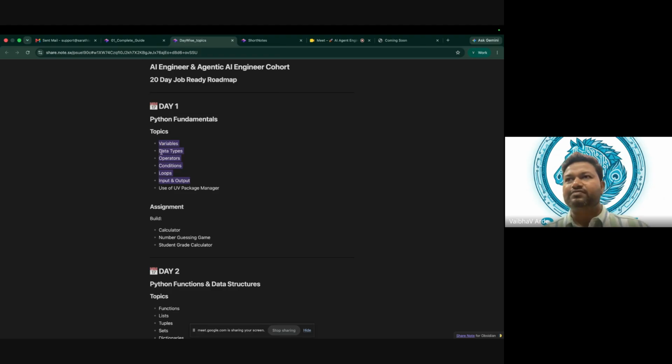First we will make use of ChatGPT to get a code. We will use that code and analyze what it is. Then we will understand what a variable is in that, what a data type is, what operators are, what conditions are, what loops are, and how input and output is given. All those things we will understand from that code, and that is how we will learn.